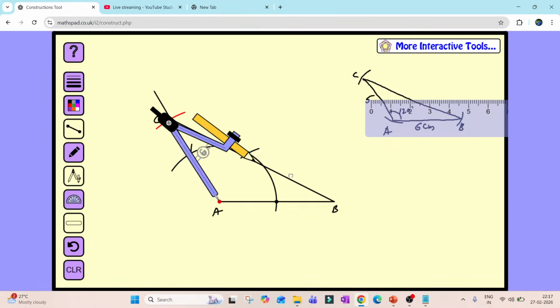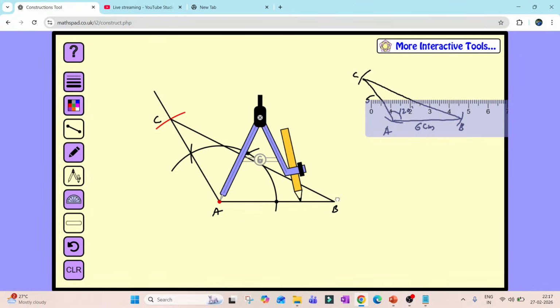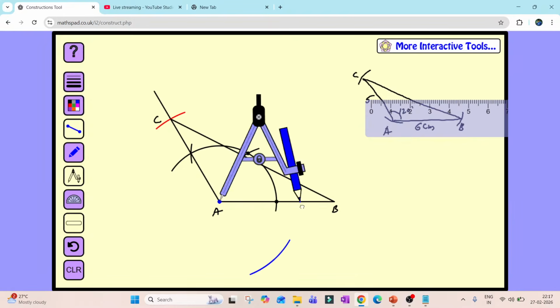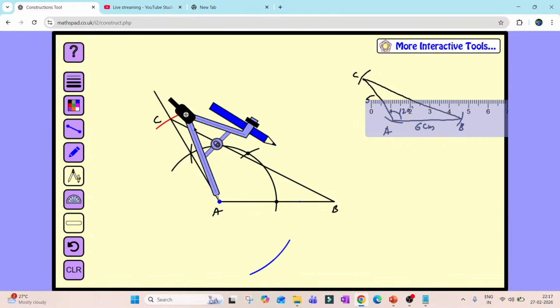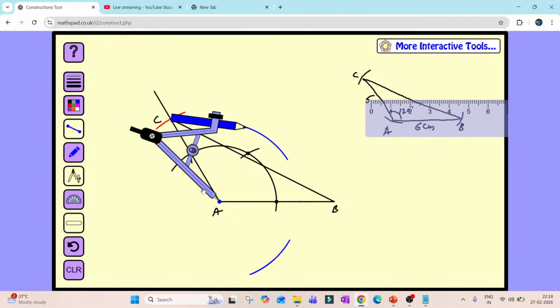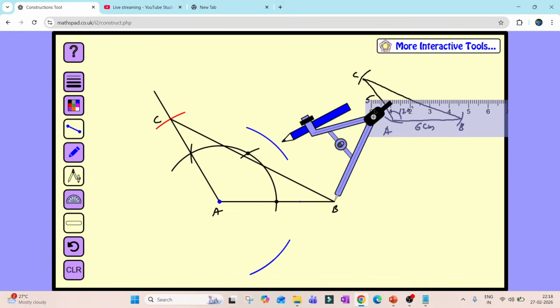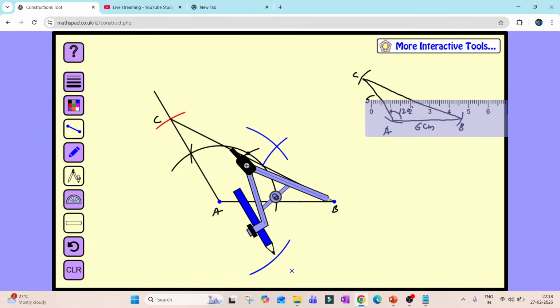Now the perpendicular bisector of this. For the perpendicular bisector, I'm taking more than half of any of the sides, any of the sides you can do. Now I am planning to construct the perpendicular bisector of this side. One arc I will draw over here, one arc over here, then above this one I will draw one more arc. Now without changing the length of the compass, I'll keep the sharp edge at B and cut this arc over here. So this is the perpendicular bisector.